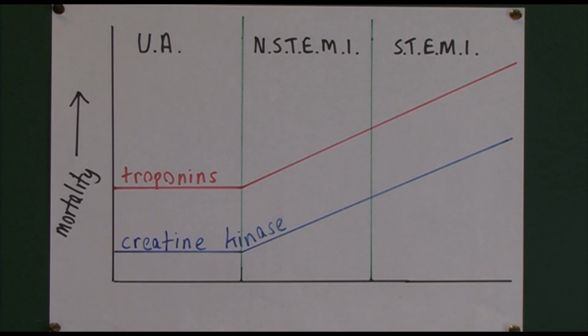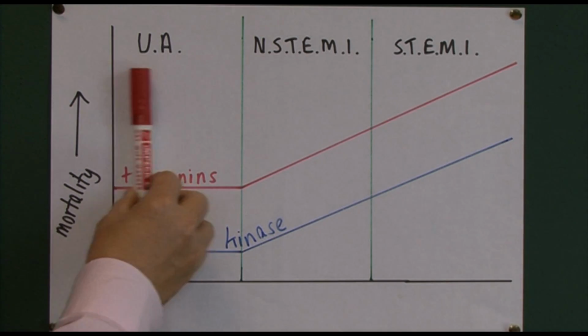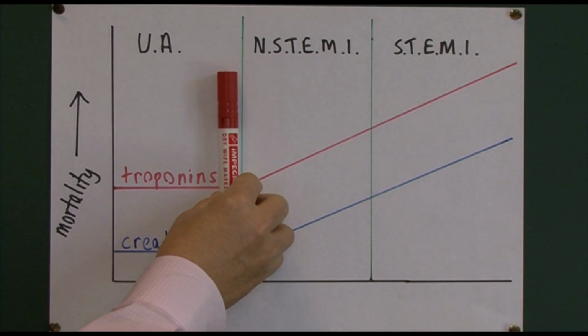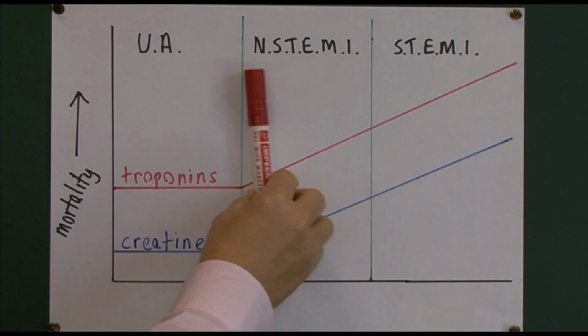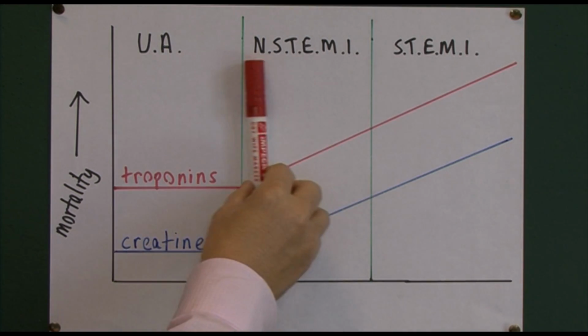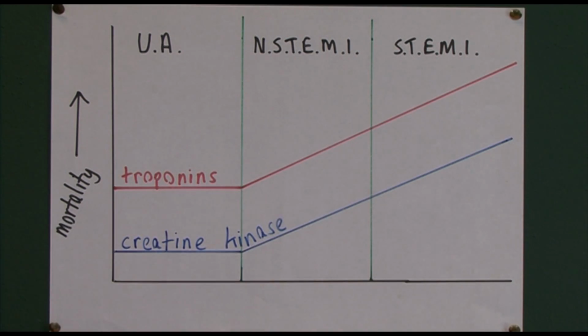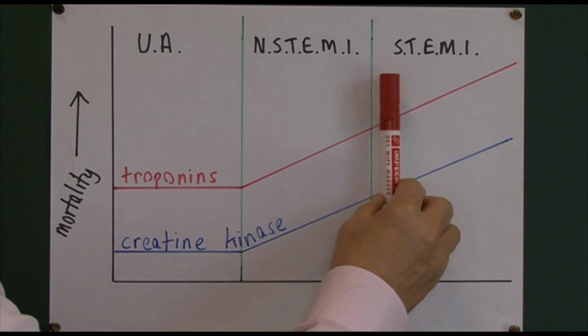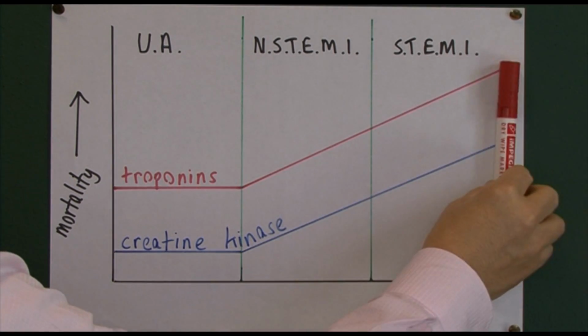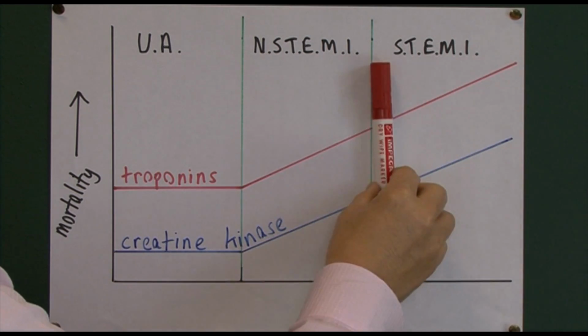Now this graph illustrates the relationship between cardiac markers, that is markers of myocardial necrosis, with the components or the stages of the acute coronary syndrome. So acute coronary syndrome can be unstable angina. The next category is it can be non-STEMI, non-ST elevation myocardial infarction. And the third and most serious component of the acute coronary syndrome is STEMI, ST elevation myocardial infarction.